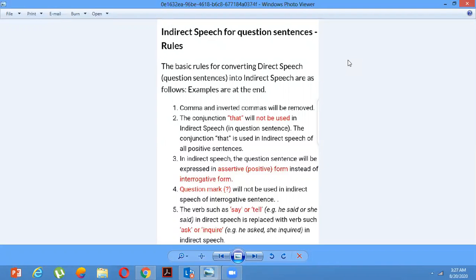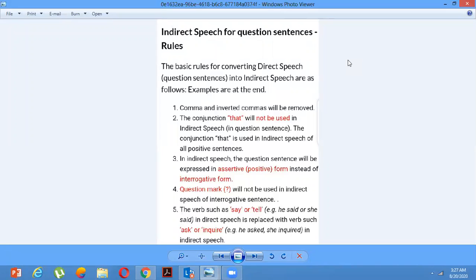Now the first one is that the comma and inverted commas will be removed. As we know, in all indirect sentences, the first rule is we remove the comma and inverted commas. The conjunction "that" will not be used in indirect speech in question sentences. Usually when we are changing a direct sentence into an indirect sentence, we include "that" after the reporting speech. But right now, when we are doing a question sentence, we will not include "that".